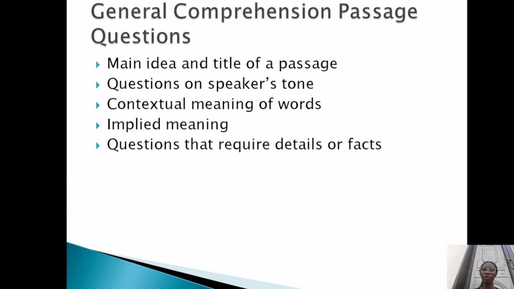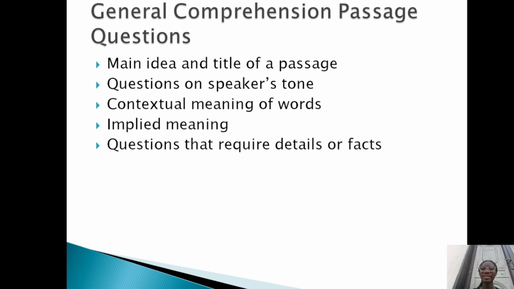So you're going to look for the meaning of words based on the sentence, based on the passage that you've been given. And there are questions that require you to find what we call implied meaning. What you're looking for is inferential. The speaker did not state it. They are not facts. They are not obvious. So you're looking for a message beneath what has been written.